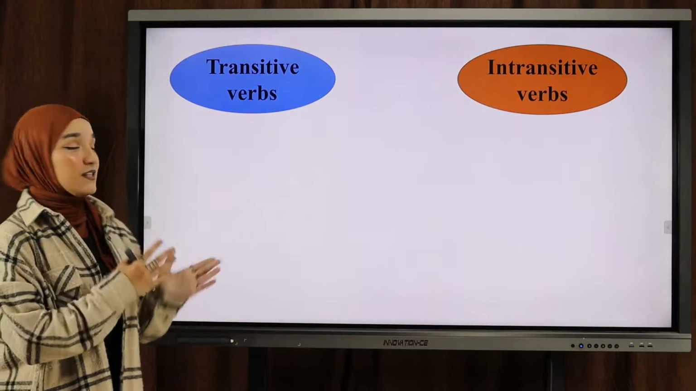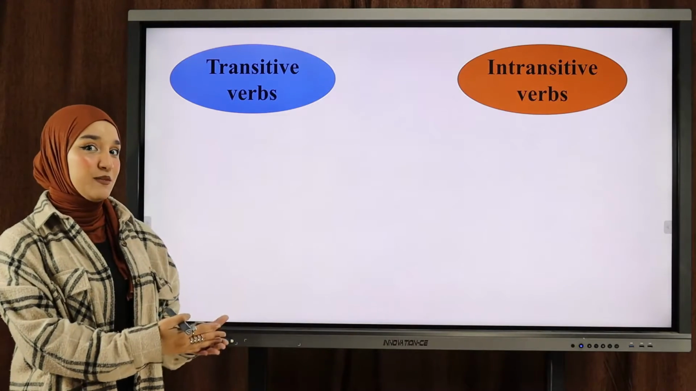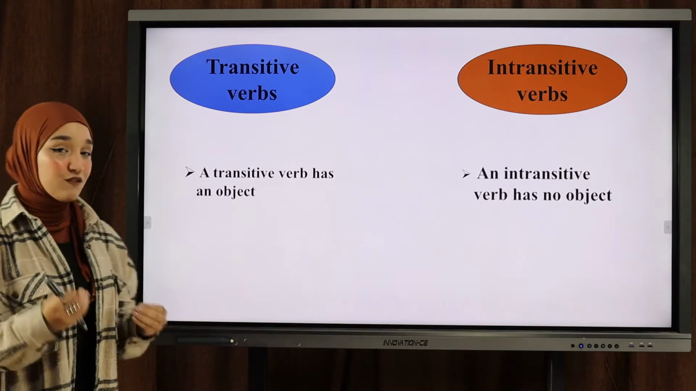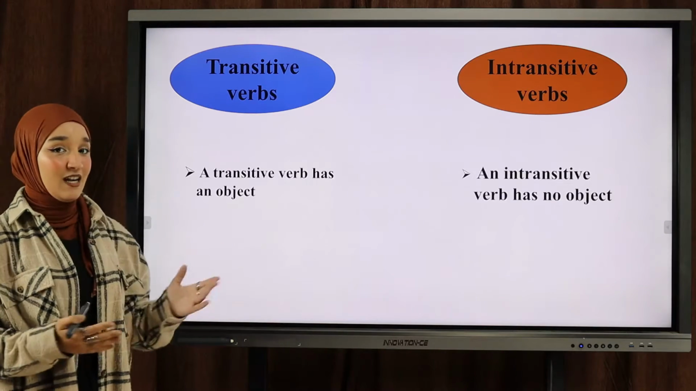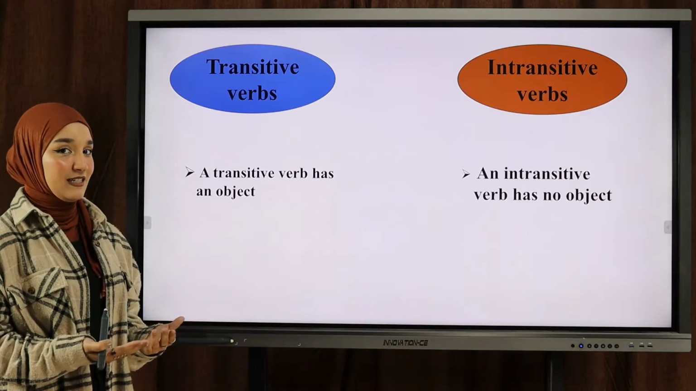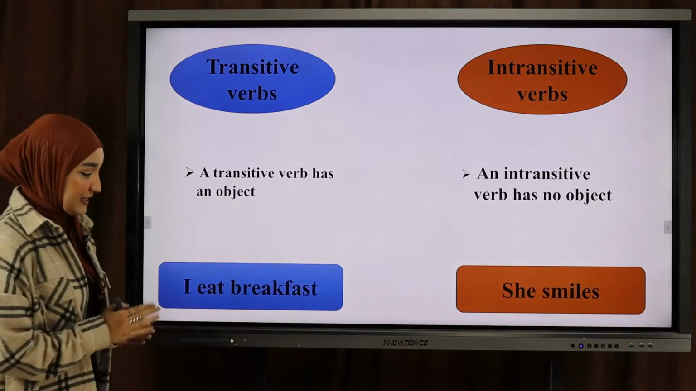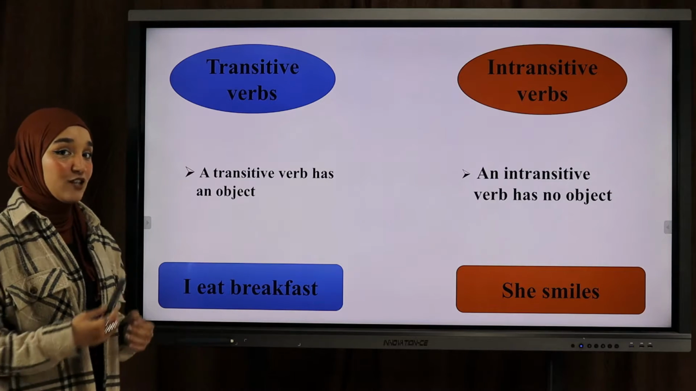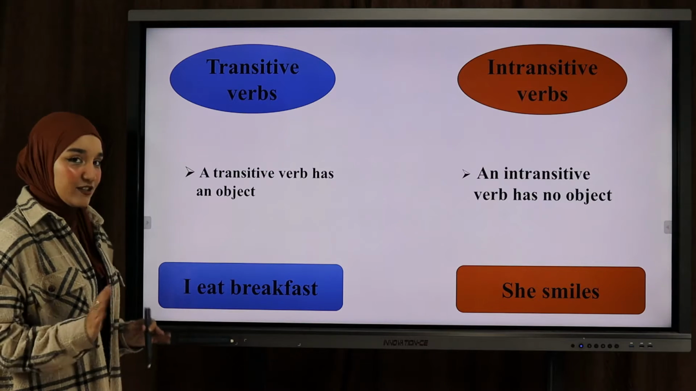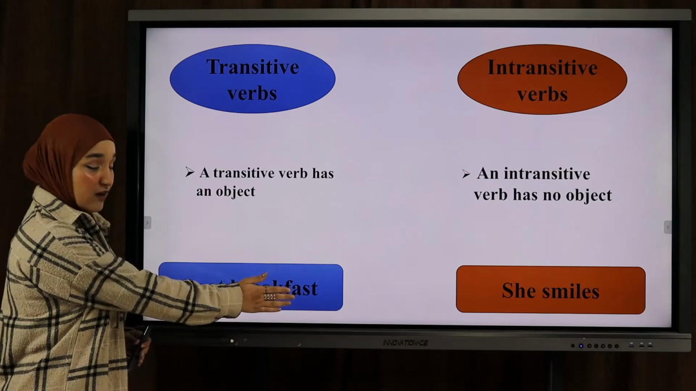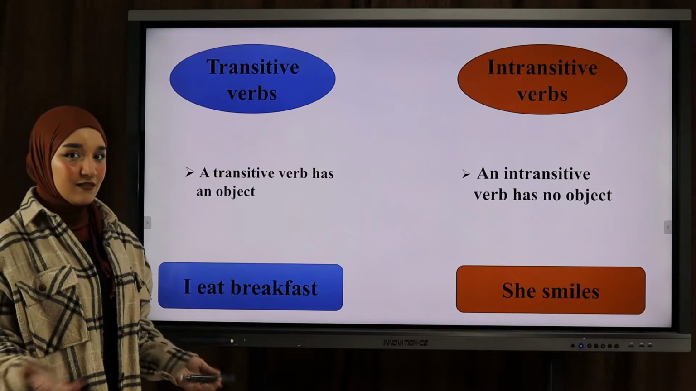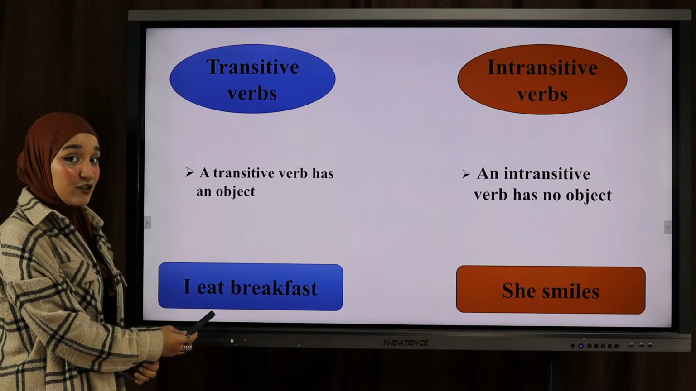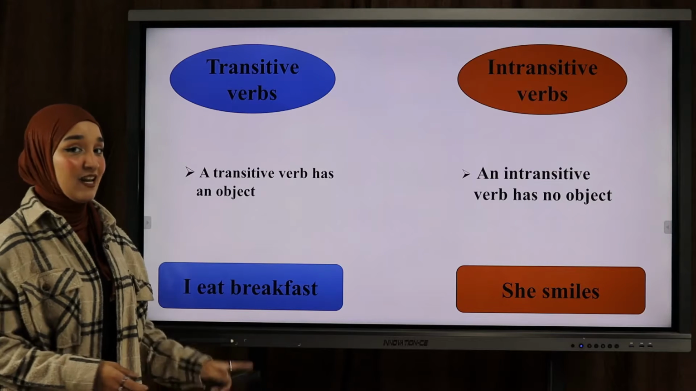Now, transitive verbs versus intransitive verbs. What is a transitive verb and what is an intransitive verb? Now, transitive verbs, they need an object. They have to have an object in them. So if you take a look at this example here, I eat breakfast. The verb to eat here is a transitive verb because I can't just say I eat and I stop right here. I eat what? So breakfast here is the object. So to eat is a transitive verb because it has an object.